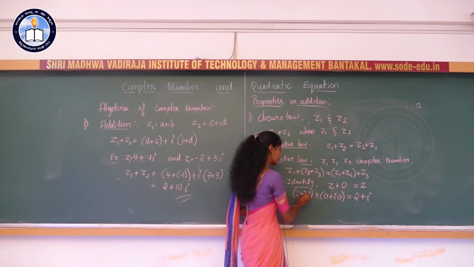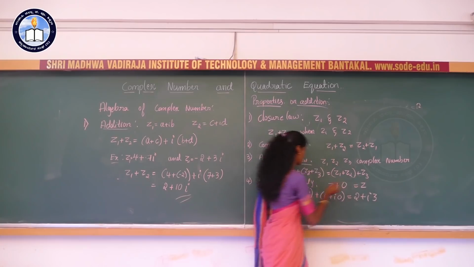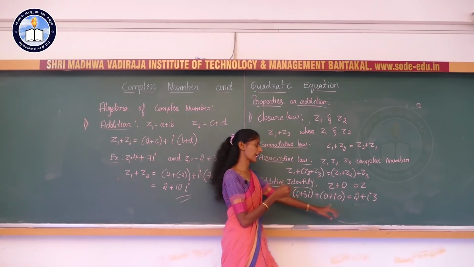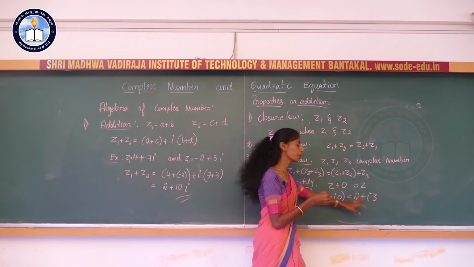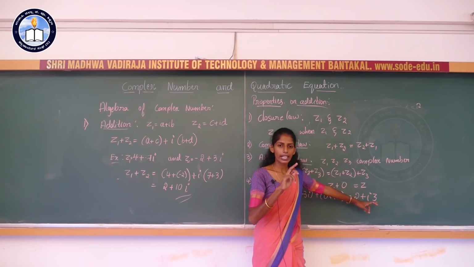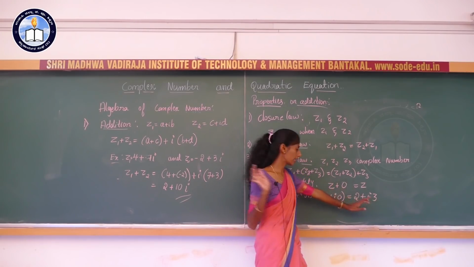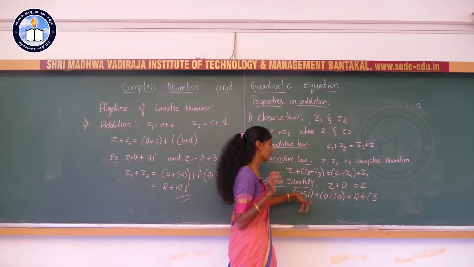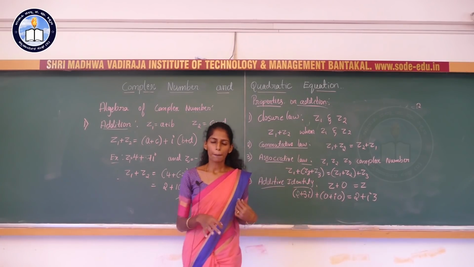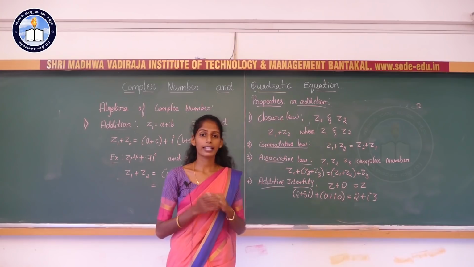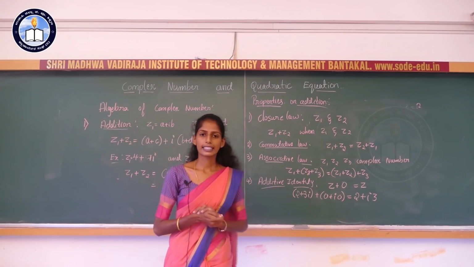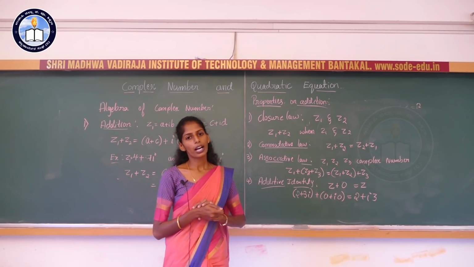Then 3 plus 0, it is 3. You can observe I took Z as 2 plus 3i and the resultant is also 2 plus i3. Both are the same. You can write 3i or else i3, both are the same. So the thing is, adding 0 to the complex number, we will get the same number. That's why we call 0 the additive identity.